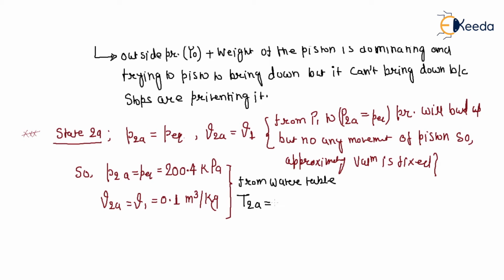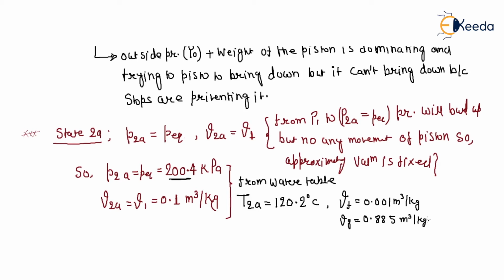This is 120.2 degrees centigrade, and at this pressure Vf is 0.001 meter cube per kg, and Vg is 0.885 meter cube per kg.